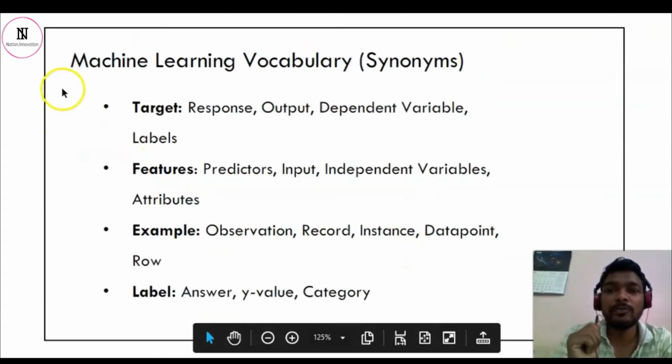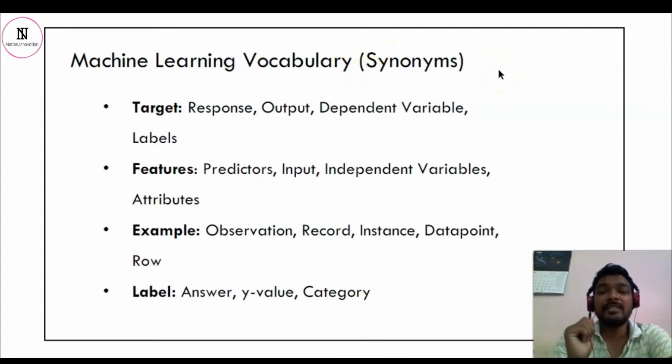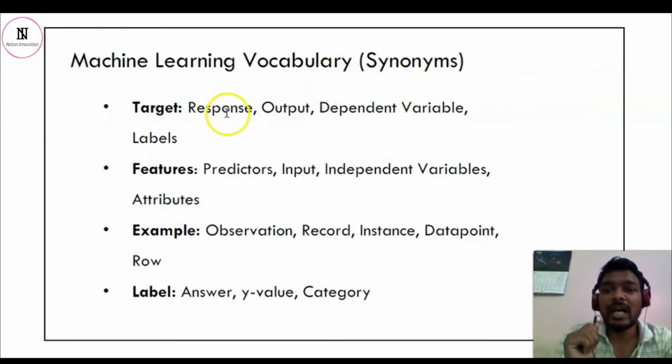Now we move to machine learning vocabulary synonyms, which we will be seeing in our coming videos. Target is like response, output, dependent variable, and labels. It's all like output, the final value. Now features are like predictors, input, independent variables, and attributes.